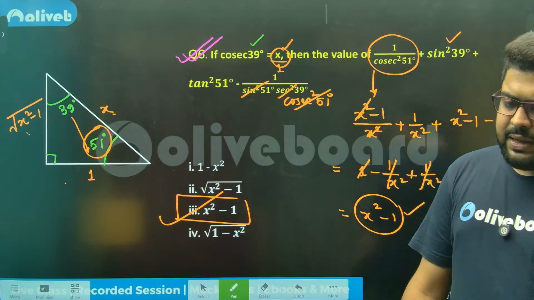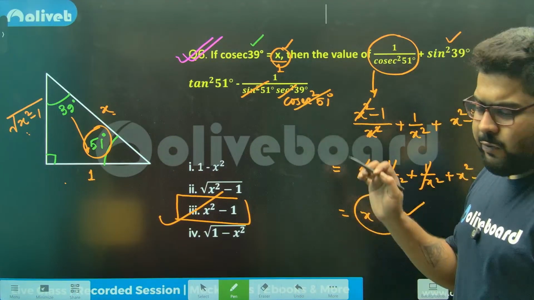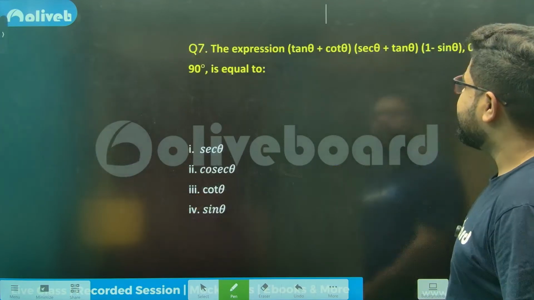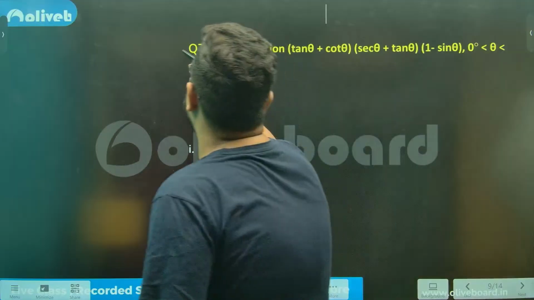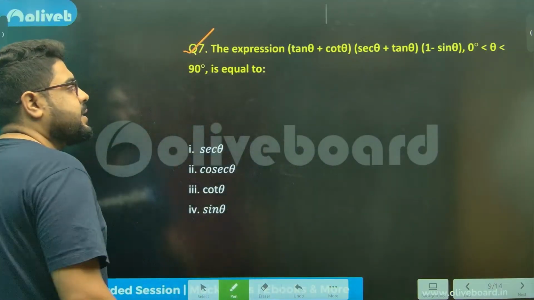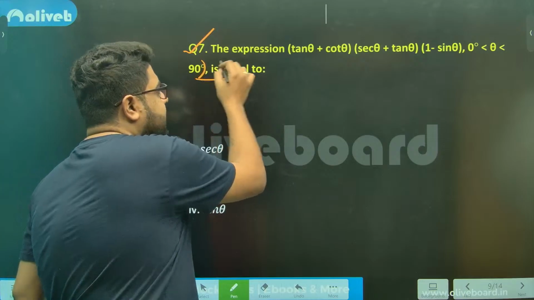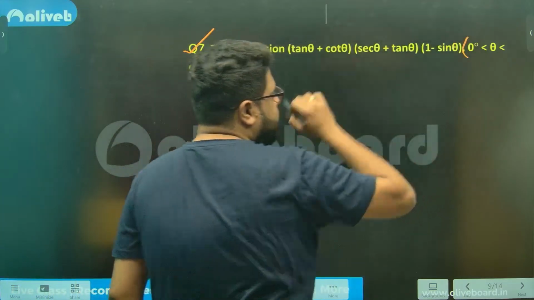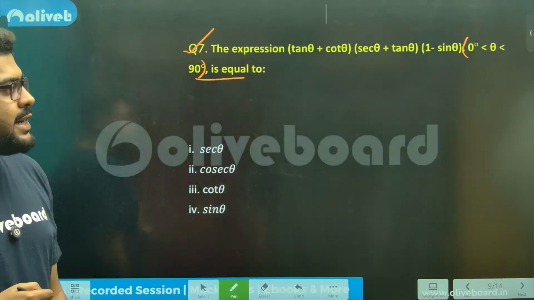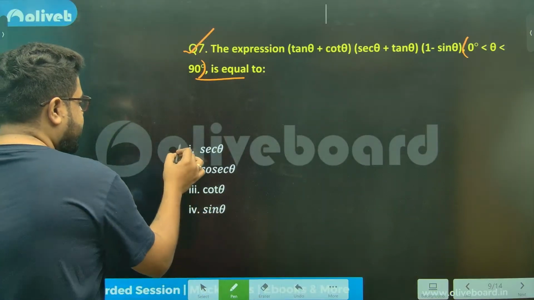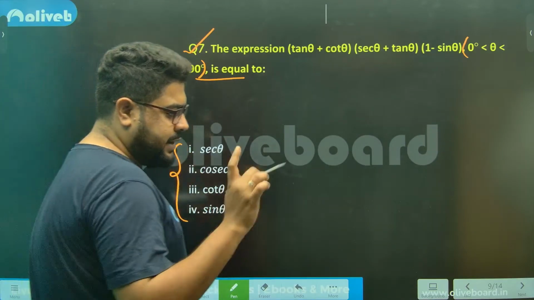You see, a little weird looking stuff, but not very difficult. Clear, everyone? Moving on. Expression. This is equal to what, where theta is 0 to 90, not in the closed interval, theta is in the open interval. They are asking what is the value. Again, what approach will be better?